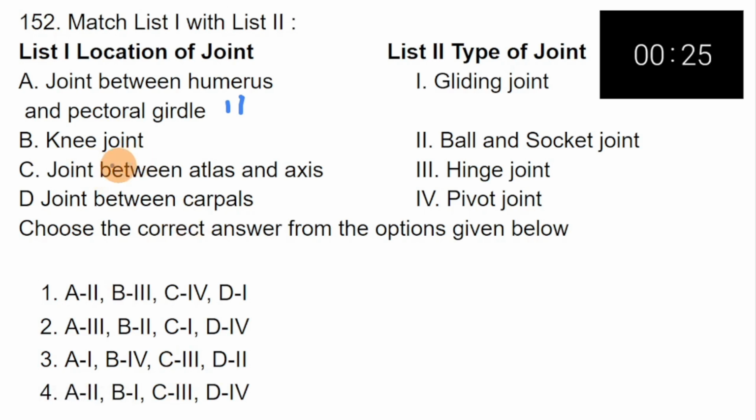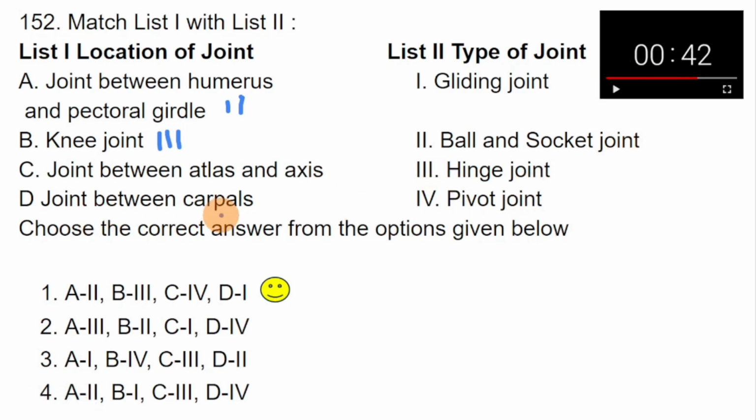Knee joint. Knee joint is hinge joint. So B is 3. A2 and B3. Where do you see it? It is in option number 1. So answer is option number 1. So we did it around in 35 seconds.